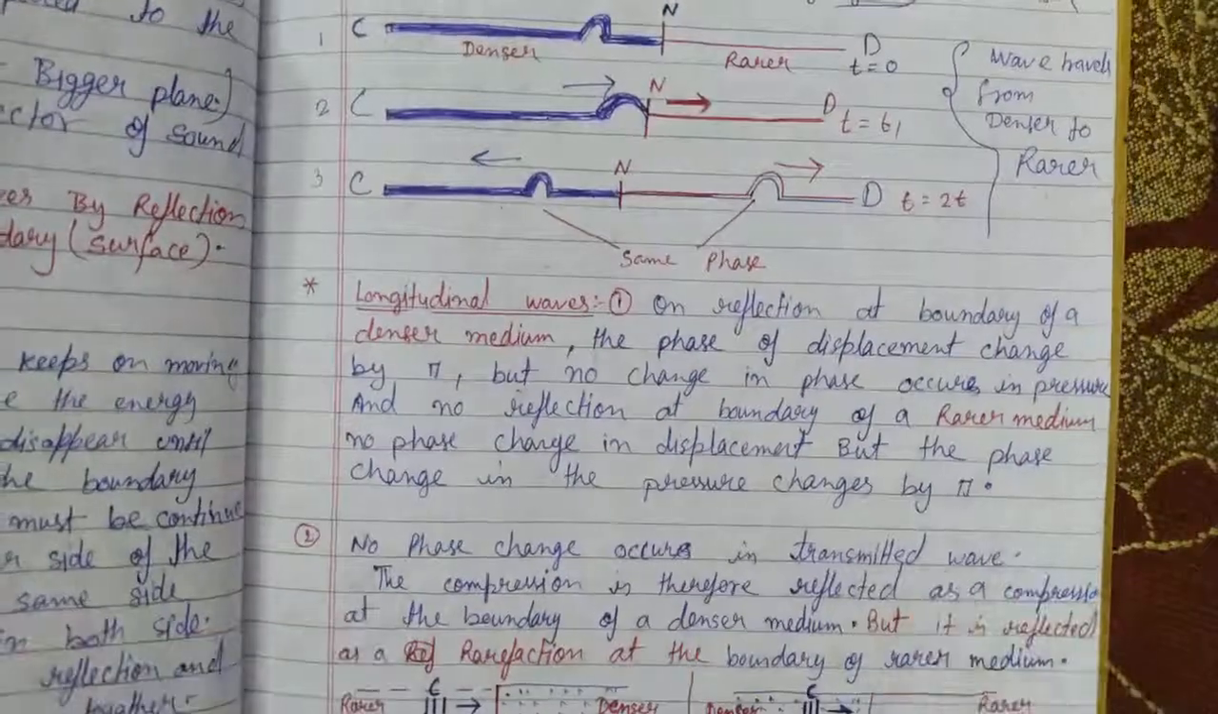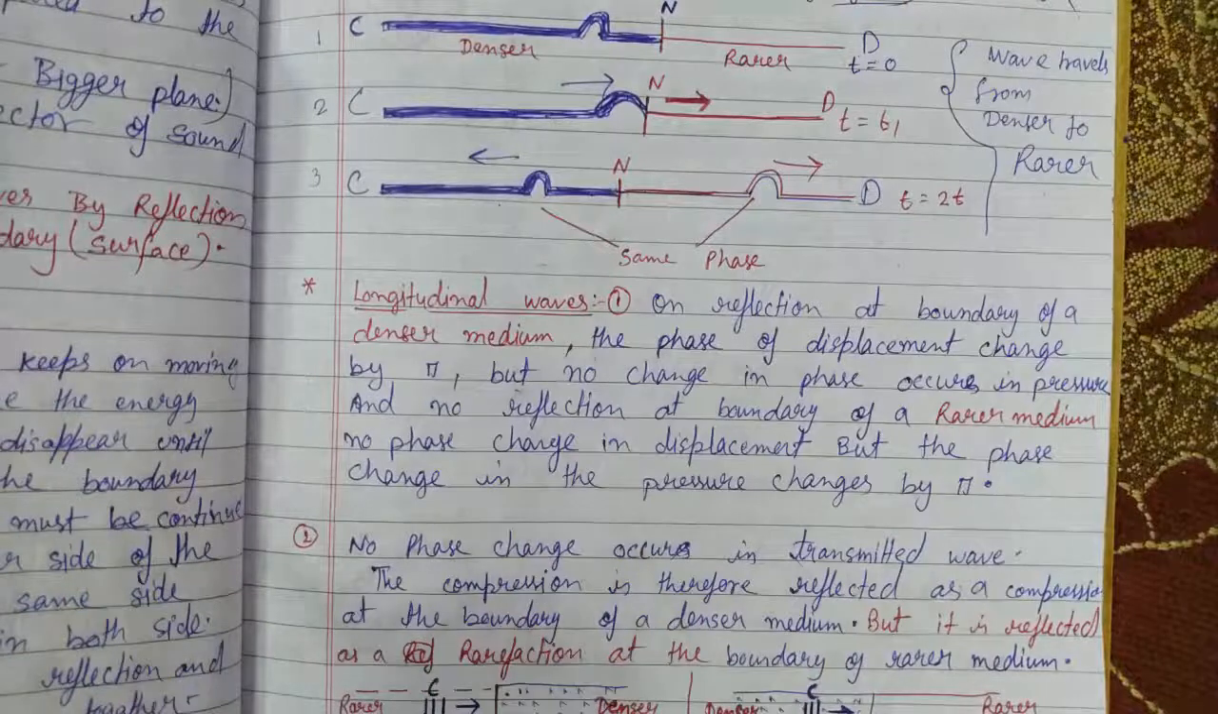Next we have the longitudinal wave. Again the same. If the longitudinal sound wave travels from rarer to denser, there should be a phase difference of pi, but there is no change in the pressure. But when the wave travels from denser to rarer medium, we observe there is no change in the phase, but there should be a change in the pressure, which is about pi or 180 degrees.